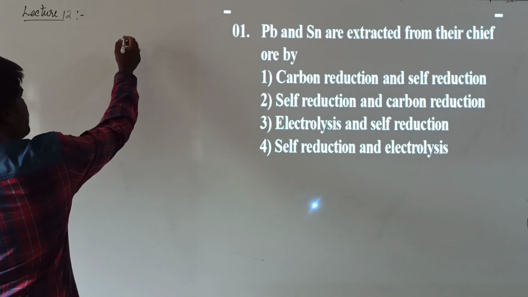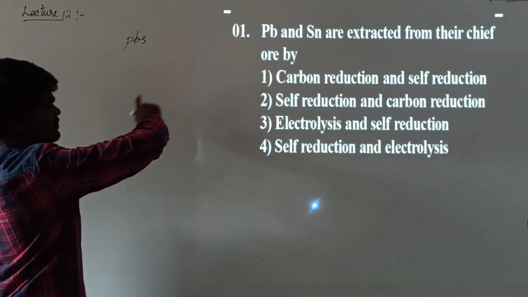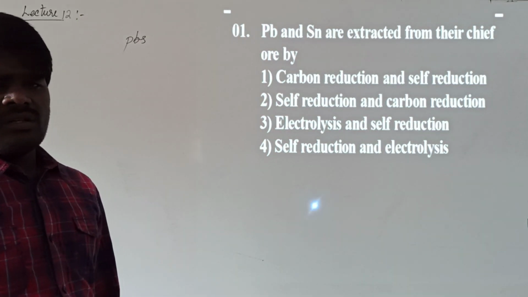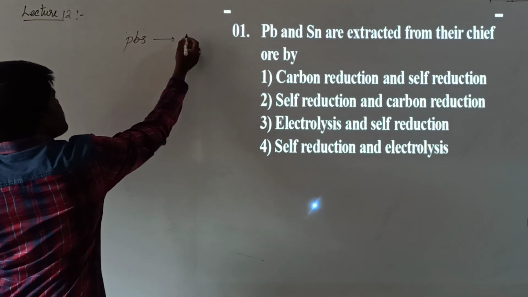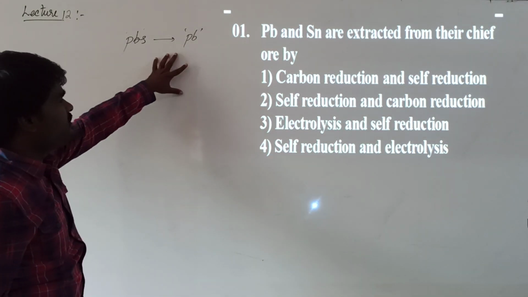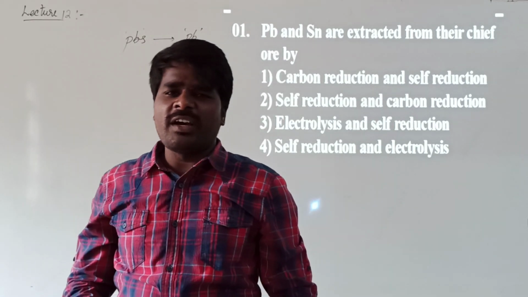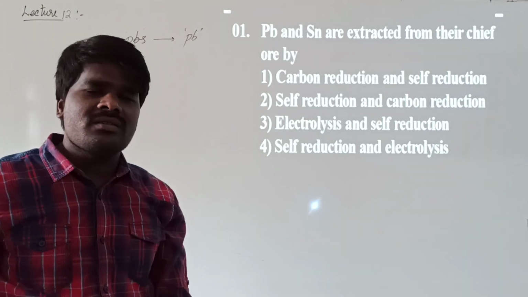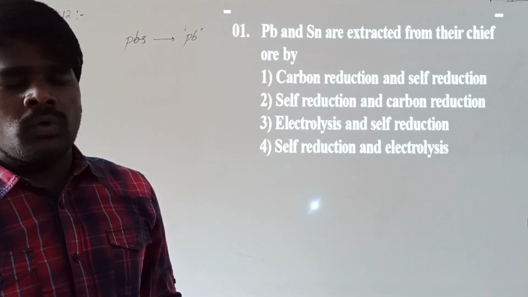If you are talking about lead, lead basically exists in the form of lead sulfide. Tin will exist in the form of oxide as well as sulfides. So if you want to separate lead from lead sulfide, this is called extraction. You have to separate both lead and sulfur. In order to extract metals or elements, we have several processes. There are several steps in the extraction of a particular element from a mineral or its compound.